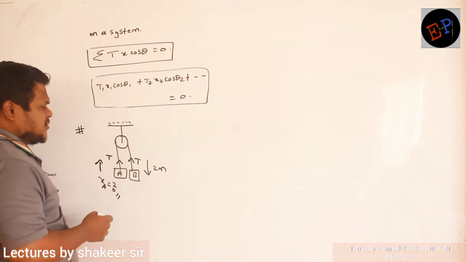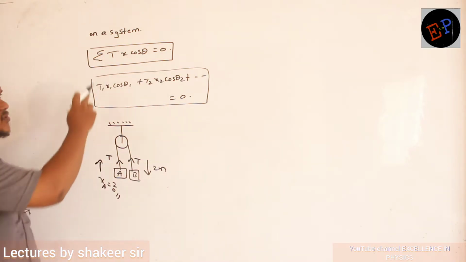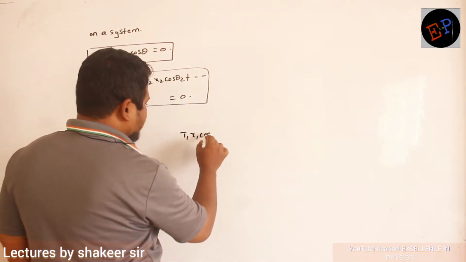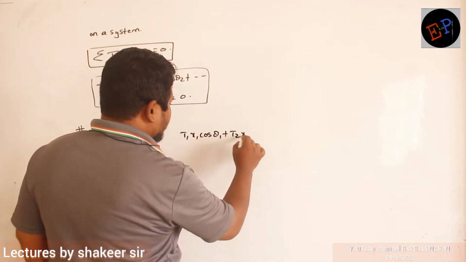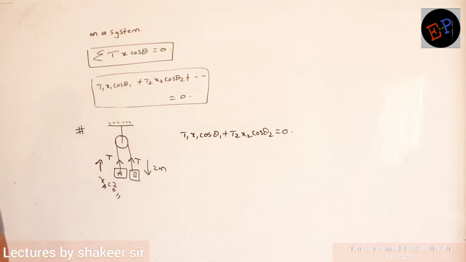So therefore, how can I do this calculation? How many blocks are there totally? 2 blocks are there, no? So I will write 2 equations. Clear? How can I write 2 equations? T1 x1 cos theta 1 plus T2 x2 cos theta 2 will be equal to 0. This is how I will write 2 equations.